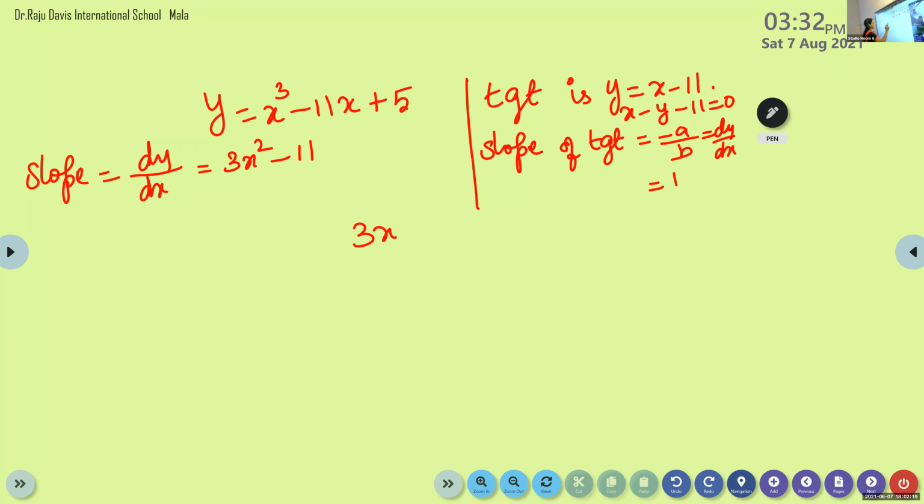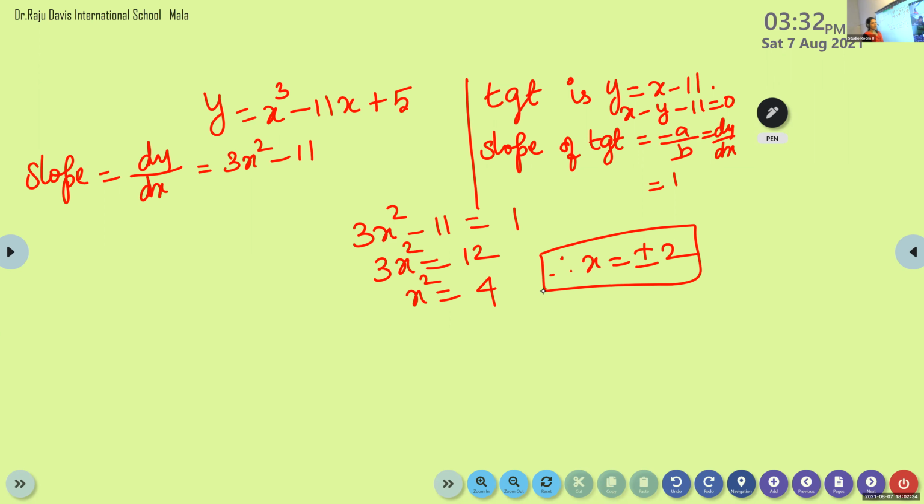We can equate 3x squared minus 11 is equal to 1. So 3x squared is equal to 12, so x squared is 4. Therefore x is plus or minus 2. So we get 2 values for x. When x is 2, find out the corresponding value of y. When x is negative 2, what is the value of y?